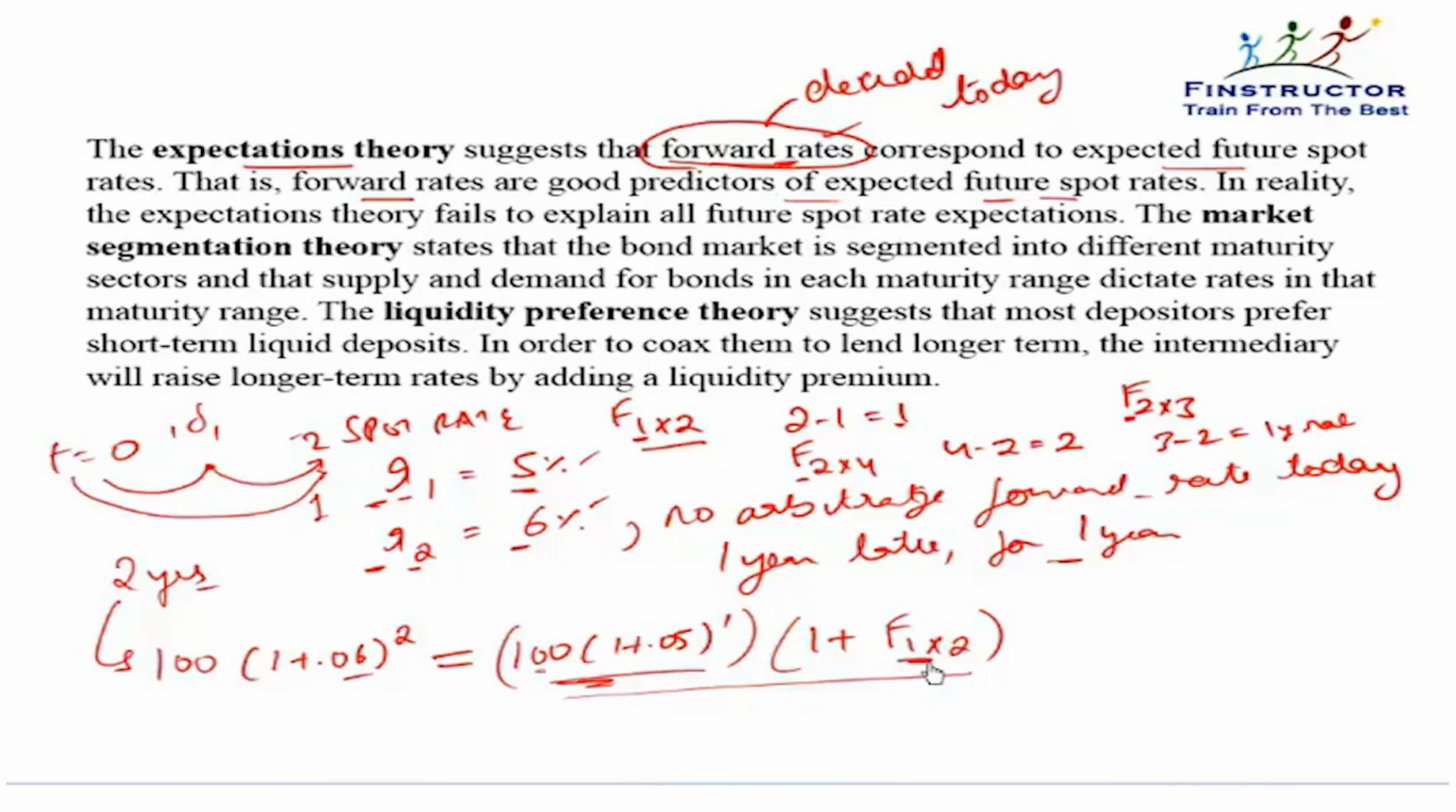Please note this F1 into 2 is the 1 year borrowing or lending rate that we have frozen today at t equal to 0. So at t equal to 0, we are entering an agreement that 1 year later I will borrow for 1 more year. The entire amount I will borrow. So can we compute F1 into 2? This 100 doesn't matter, it will get cancelled. F1 into 2 would be 1.06 to the power 2 divided by 1.05, which comes out to be approximately 7%.